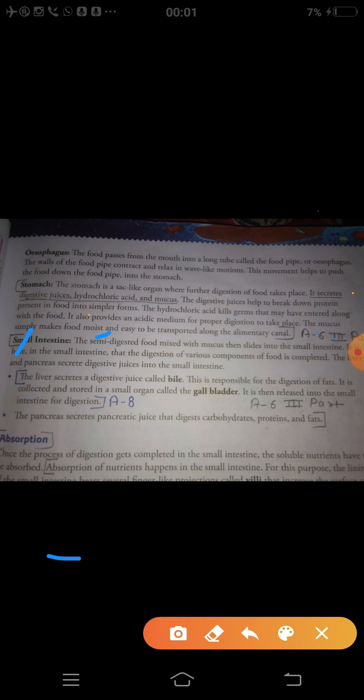In the small intestine, the digestion of various components of food is completed. Whatever components of food are left are digested in the small intestine.